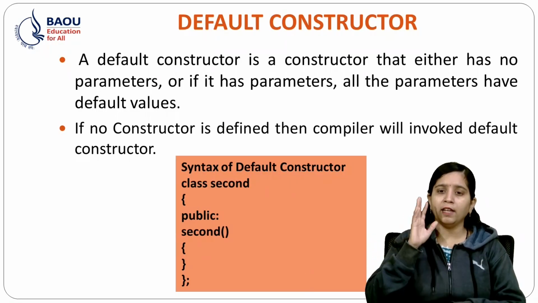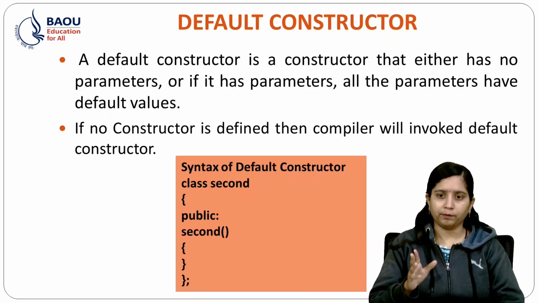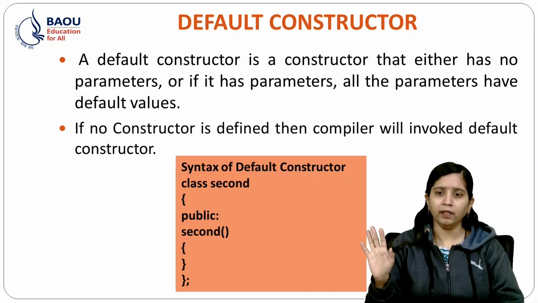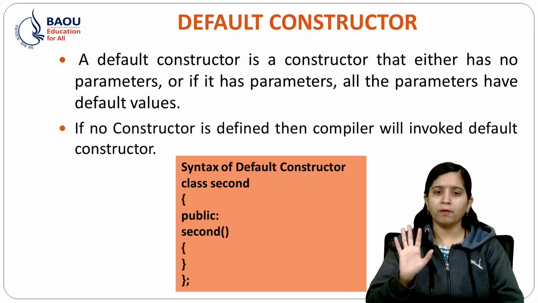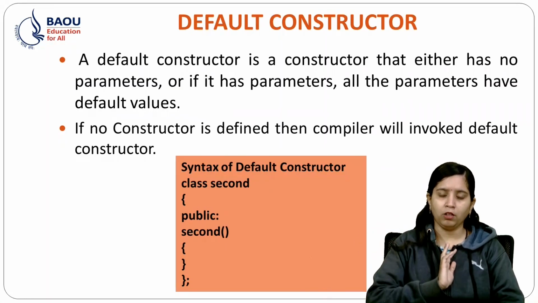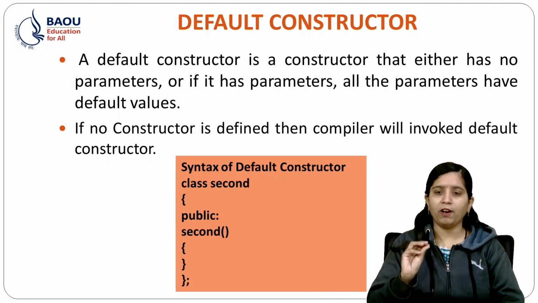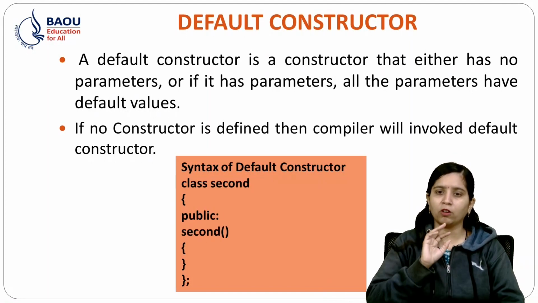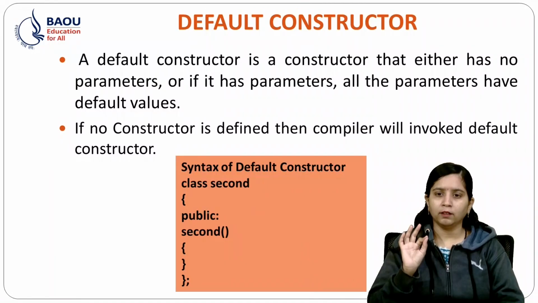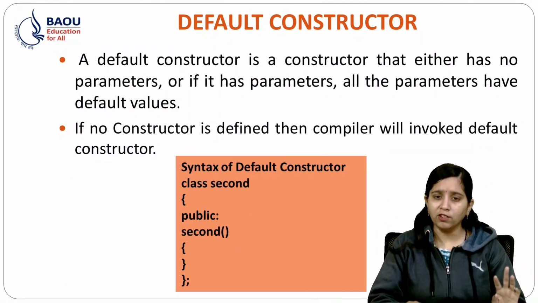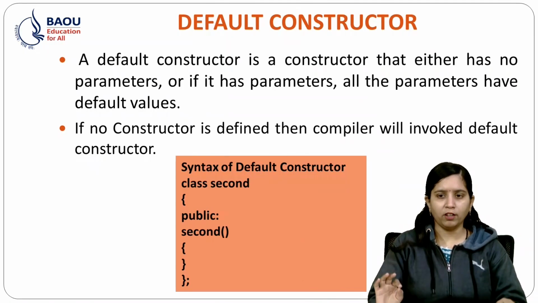And whenever I create my object and print out the x value, I will get 5 every time I invoke an object of the class. If no constructor is defined, then the compiler will call the default constructor.